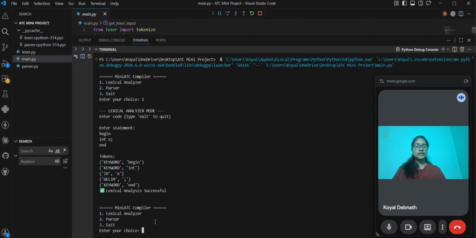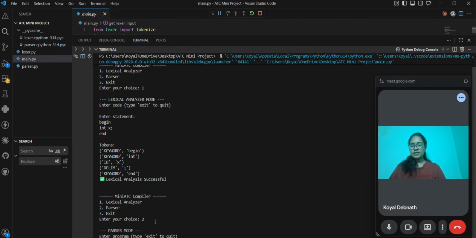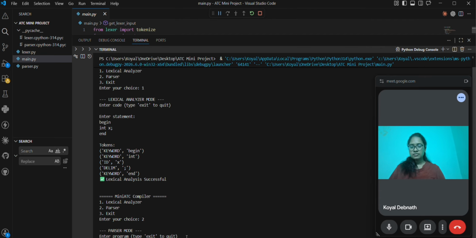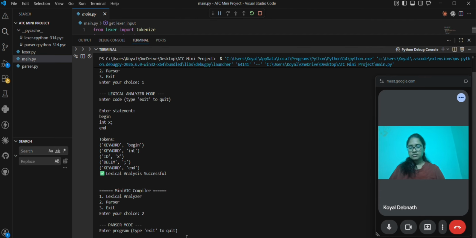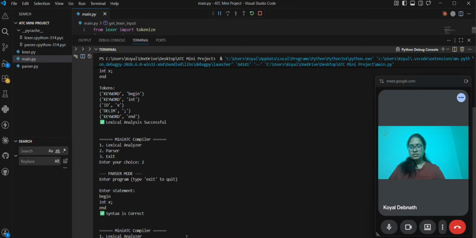Similarly, if you want to check whether this is grammatically correct or not, then we will choose the parser, that is 2. Then similarly, we will put the code: begin int x; end. It will say syntactically it is correct. So this is all about the program.